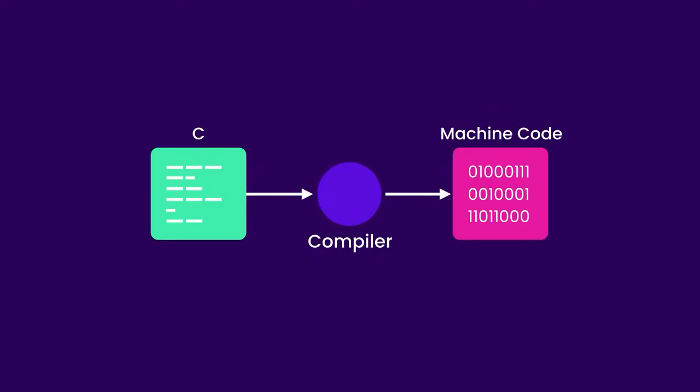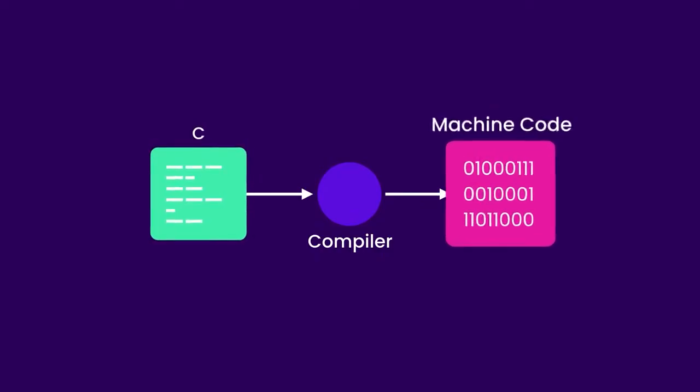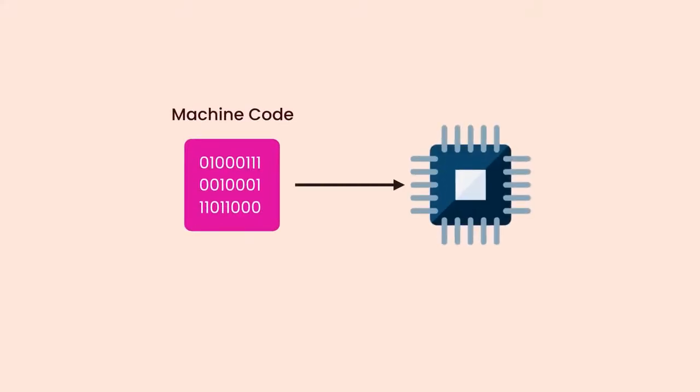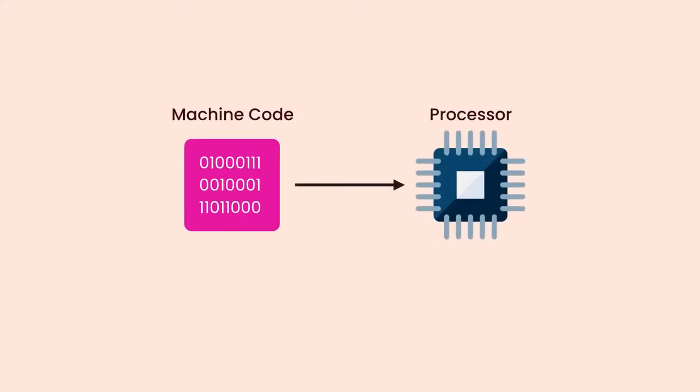So a C compiler is a program that knows how to convert or compile C code into machine code. However, this machine code is specific to the type of CPU of a computer. So if we compile a C program on a Windows machine, we can't execute it on a Mac. Because Windows and Mac have different machine code, just like how people from different countries speak different languages.